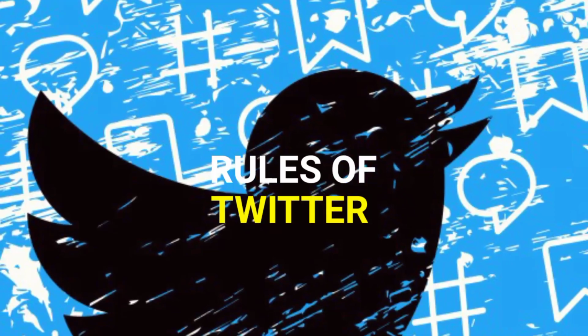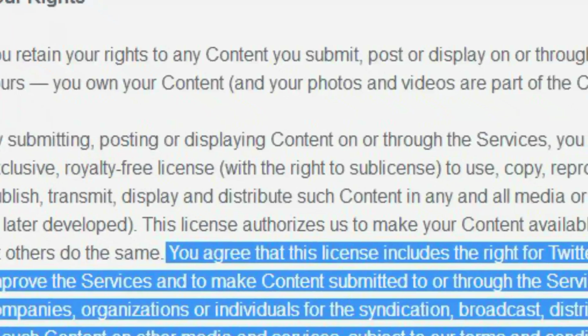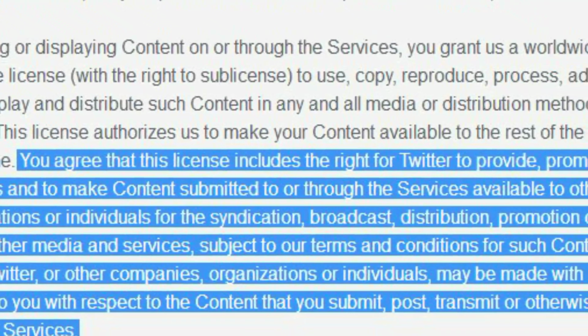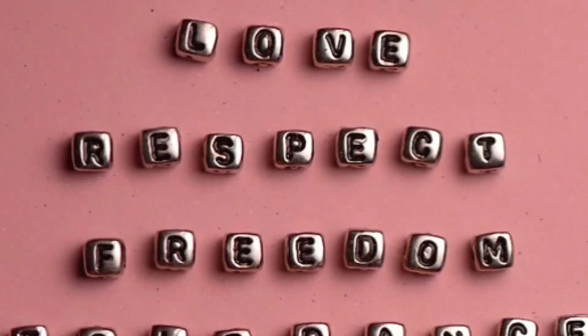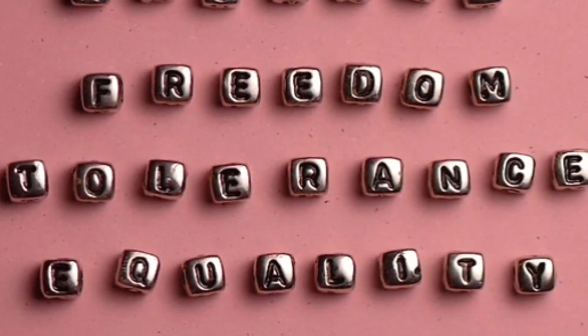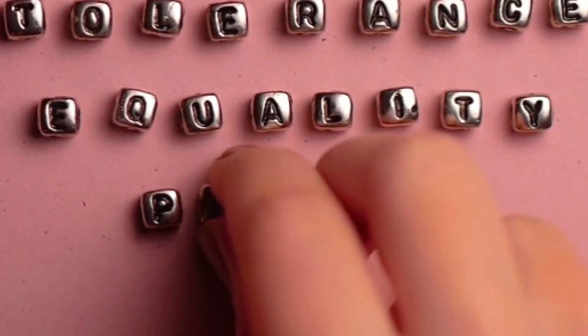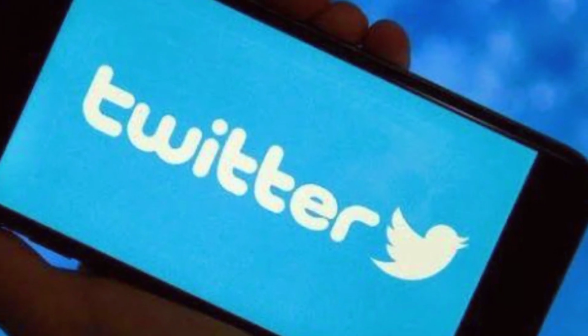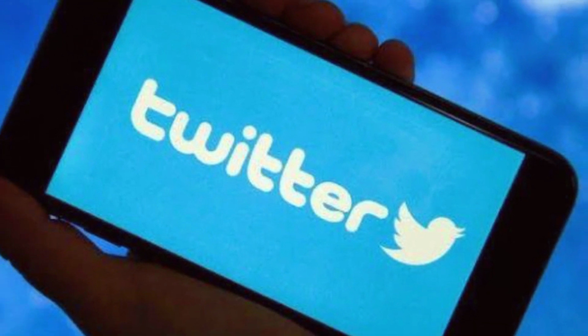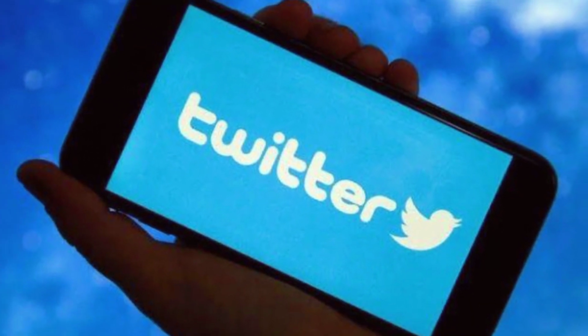As we all know, Twitter has its terms of service, guidelines that all users must adhere to. These rules aim to foster a safe and respectful environment. Among these guidelines are policies prohibiting harassment, threats, and glorification of violence. The immense power and influence Twitter holds in shaping public opinion led to mounting pressure on the platform to hold its users accountable, particularly when those users maintain a position of power.